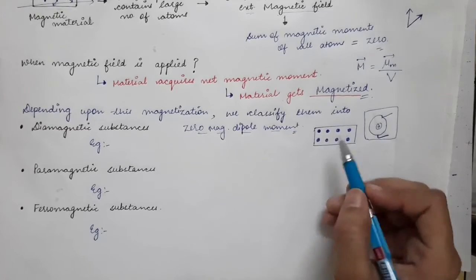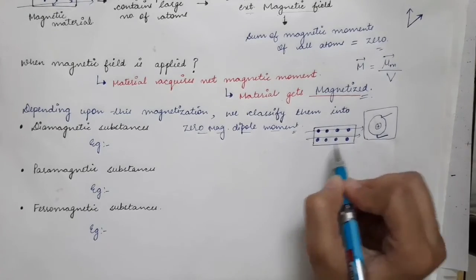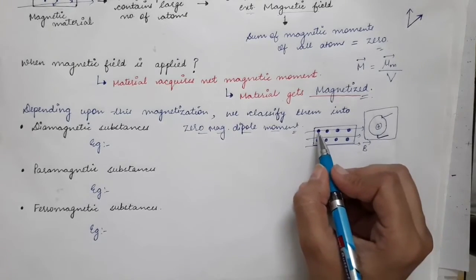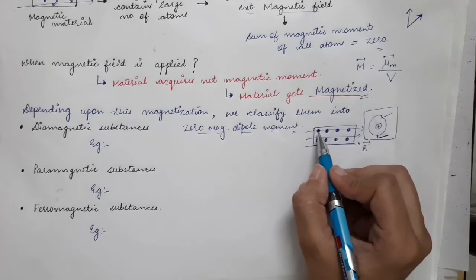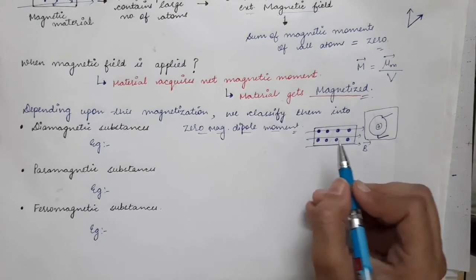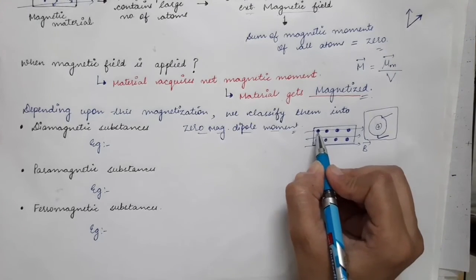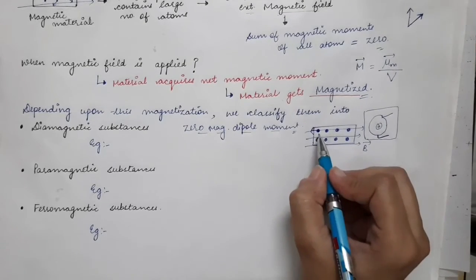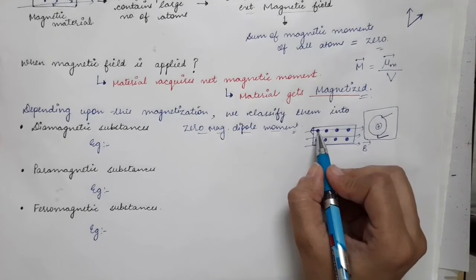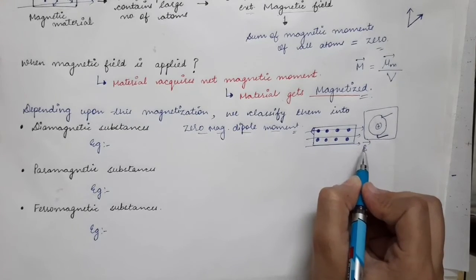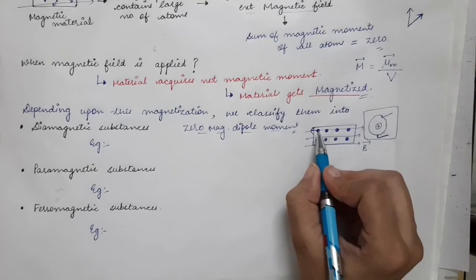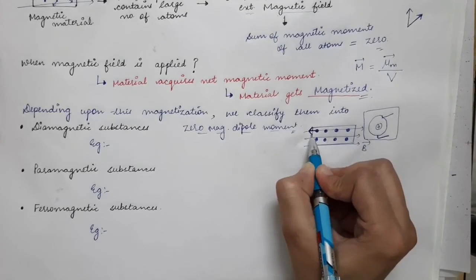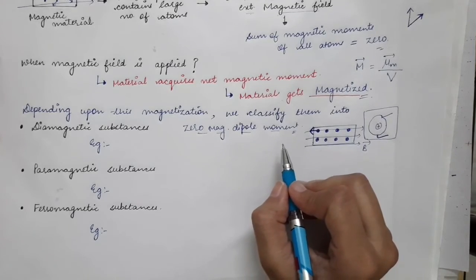If you place this sample in an external magnetic field, then these electrons try to cancel the effect of the external magnetic field by developing a magnetic dipole in the opposite direction. These atoms try to reduce the magnetic field inside this material by developing magnetic dipole moment in the opposite direction.